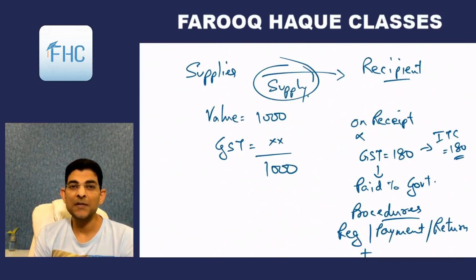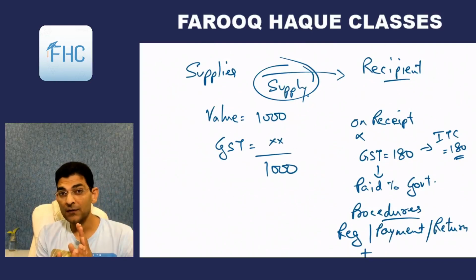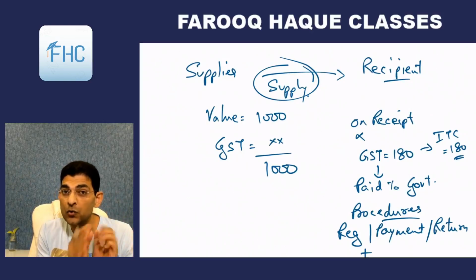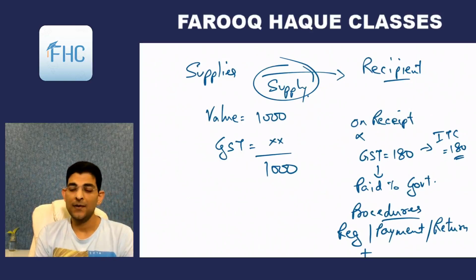So this supply is basically inputs for him, right? For the recipient it is inputs, but he is deemed to be liable for that also. So that is called reverse charge.